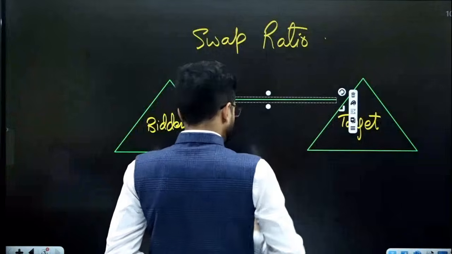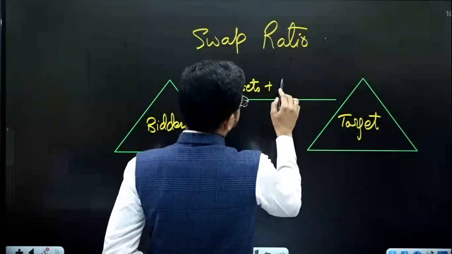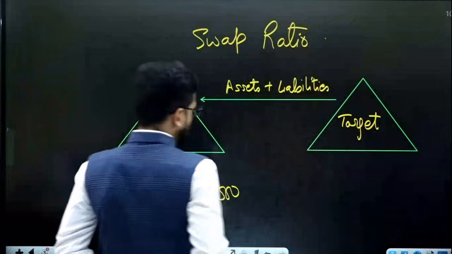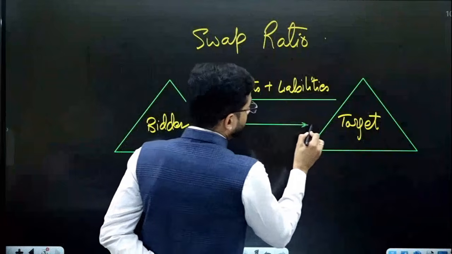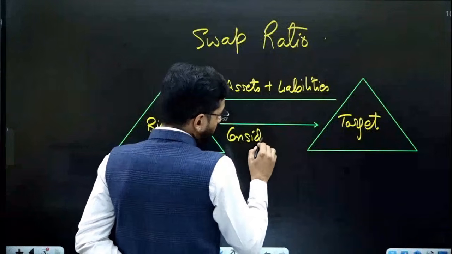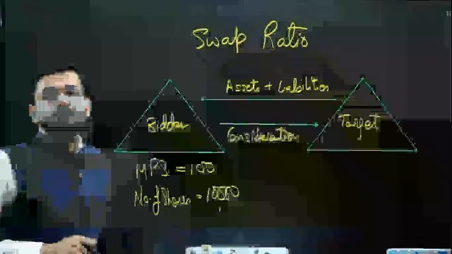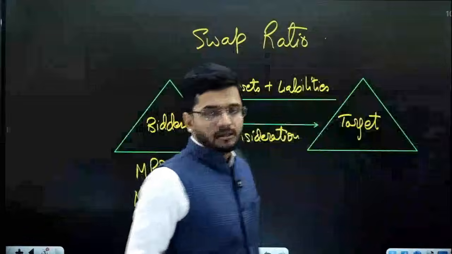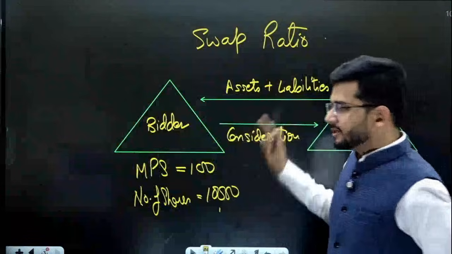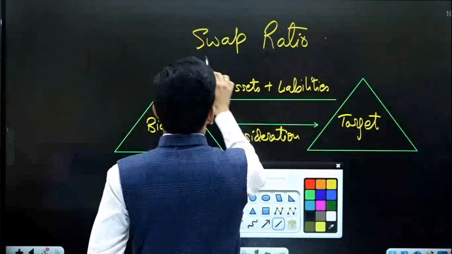This will happen. And in return, the bidder is going to pay consideration to the shareholders of the target company. Whosoever are the owners of the target company, they will get some compensation from the bidder company. That is a usual merger and acquisition deal which happens in the usual scenario.